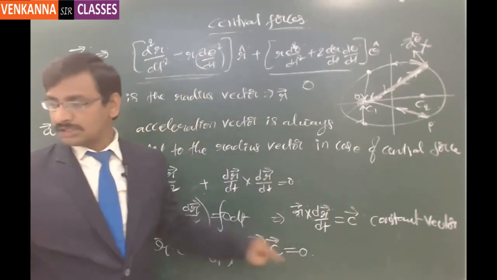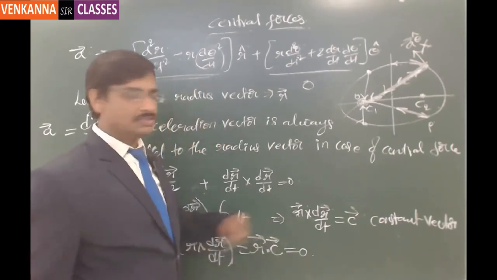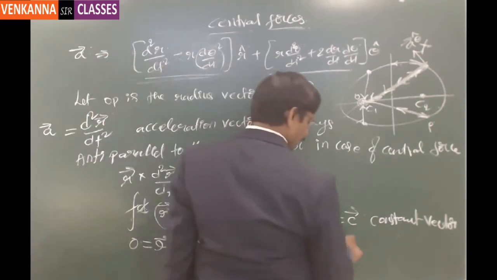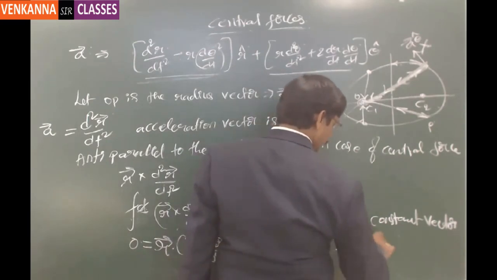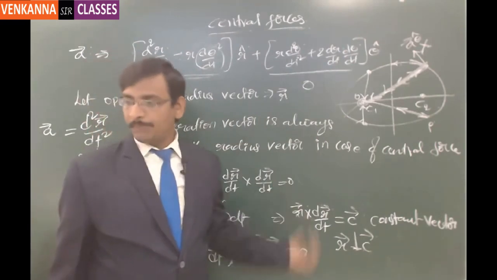And c is a constant vector. So r dot c is always a constant. So r dot c is always 0. Hence r and c are always perpendicular to each other.